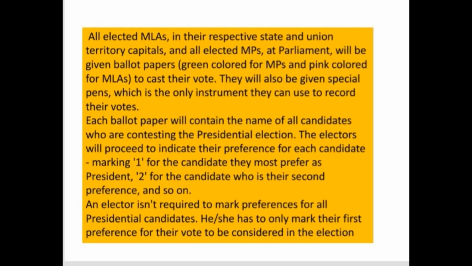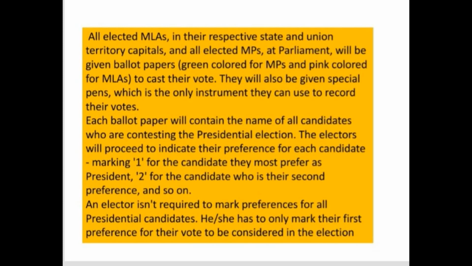As the MLAs are in their own states, they will vote in their own state, and the MPs have to go to the parliament hall and vote there. Here all the elected MLAs and MPs will be given ballot papers. What do you mean by a ballot paper?